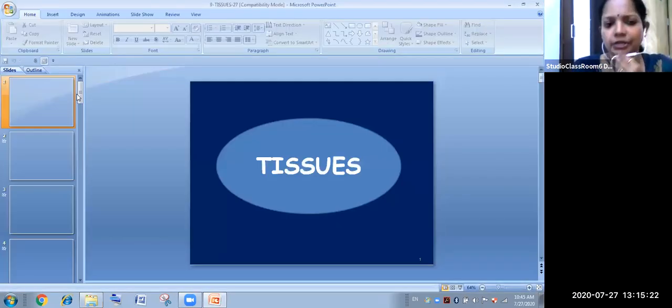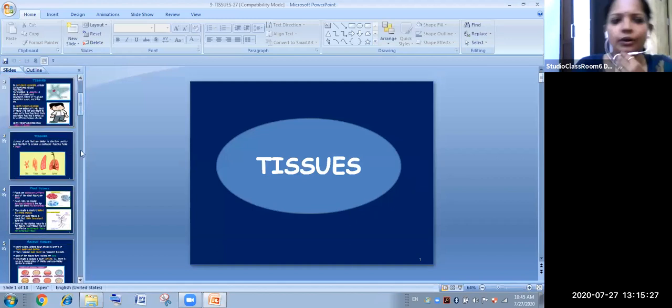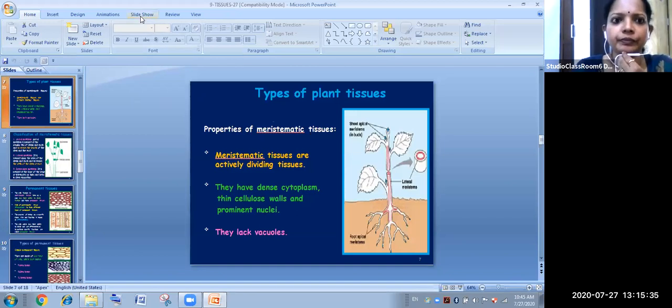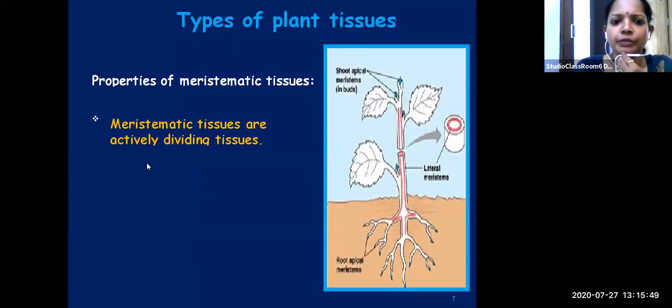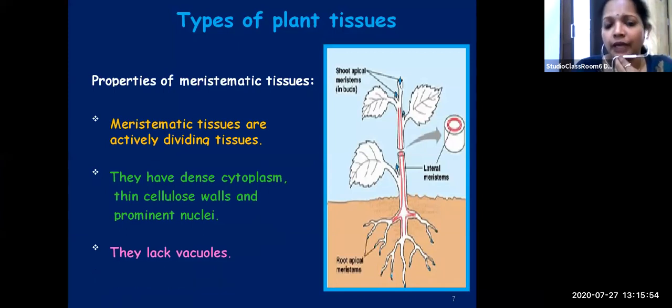So now we learn more about plant tissues. Already we had started with the meristematic tissues and we learned about the different characteristic features of meristematic tissues. So this is what we had learned last class. Properties of meristematic tissues: they are actively dividing, dense cytoplasm, thin cellulose walls, prominent nuclei, vacuoles are absent. All these we had covered last class.